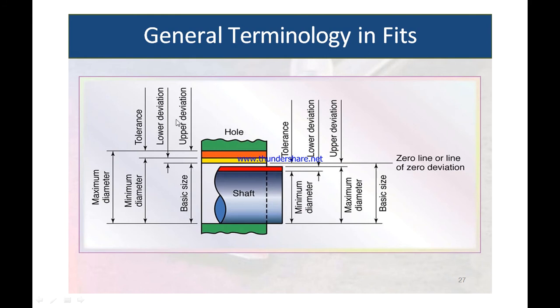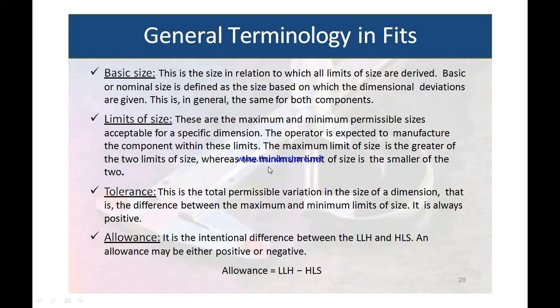Look at this. From this, the lower deviation, which corresponds to the basic size, and the upper deviation corresponding to the basic size. This is the upper deviation for this particular shaft corresponding to the basic size. This is the lower deviation of the shaft, which corresponds to the basic size. So all the dimensions are given relative to the basic size.